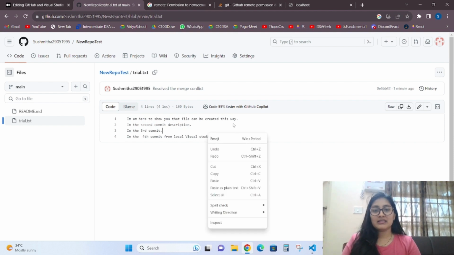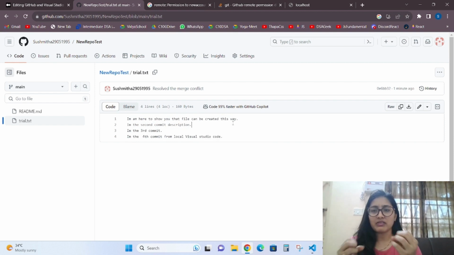Okay, see, this is how you resolve a merge conflict. Whether it is Git or GitLab or something else, the process is similar. How you get the merge conflict, how you resolve it, these are all the same. The process is similar. You might get a change of names or something, that might be different. Okay, what did we learn today?